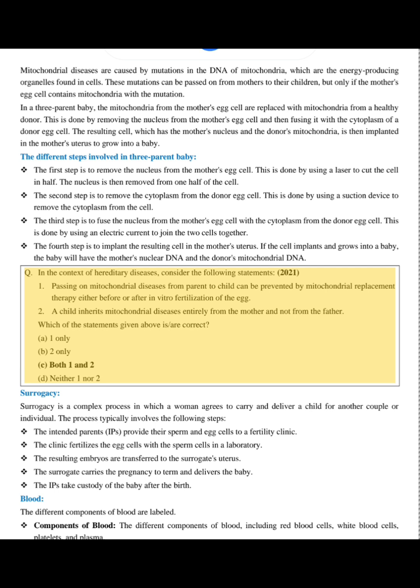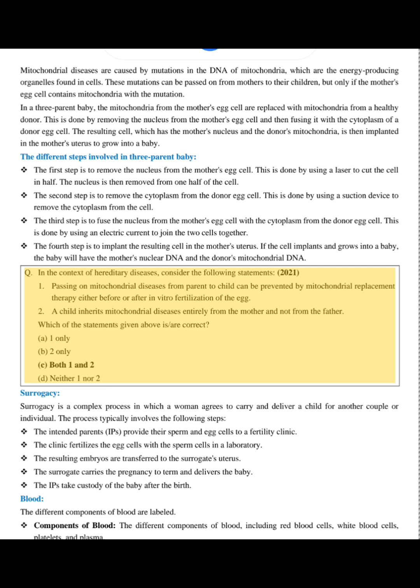1. Passing on mitochondrial diseases from parent to child can be prevented by mitochondrial replacement therapy either before or after in vitro fertilization of the egg. 2. A child inherits mitochondrial diseases entirely from the mother and not from the father.